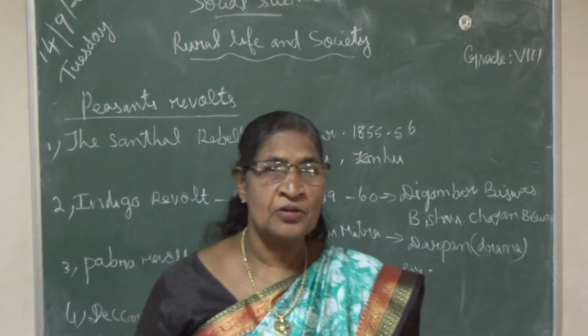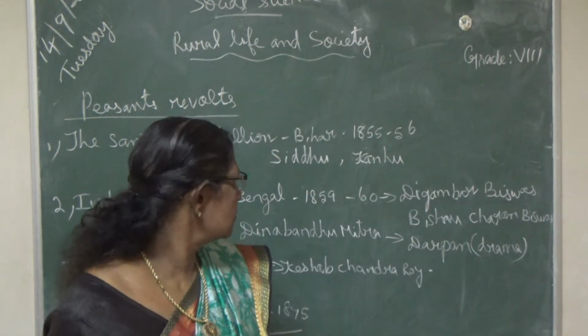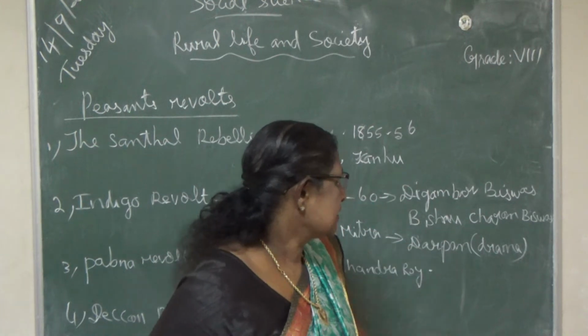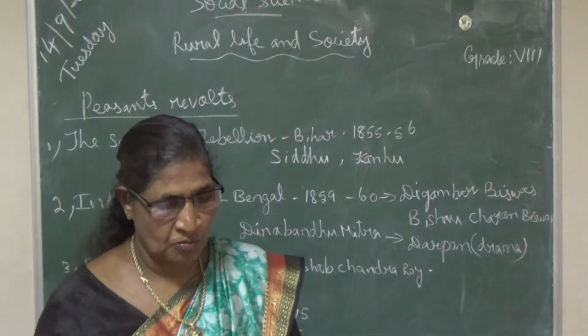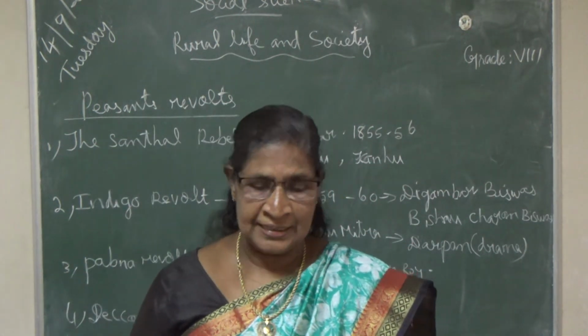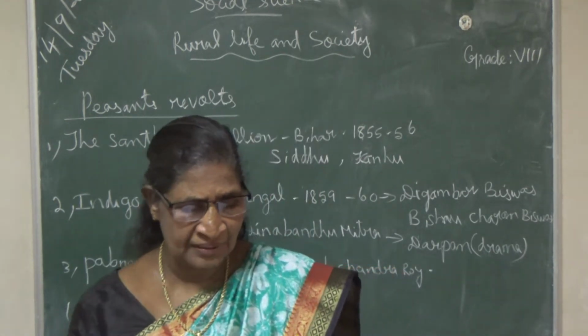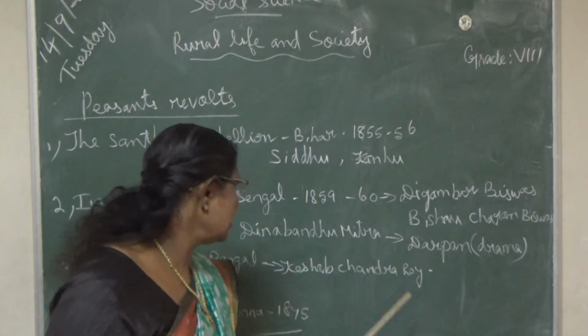This revolt was led by Digambar Biswas and Vishnu Charan Biswas, those two only.